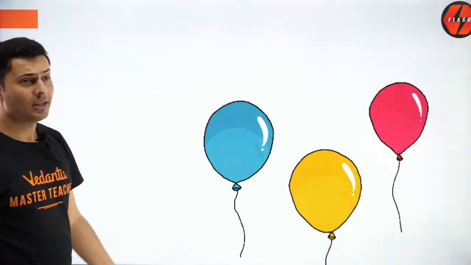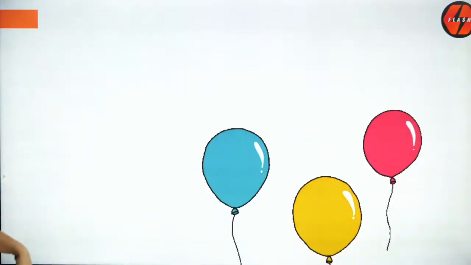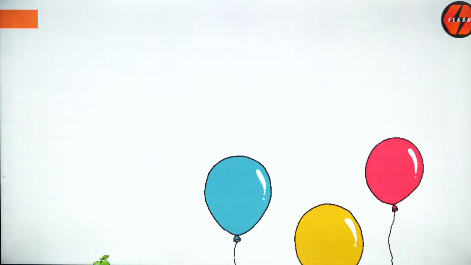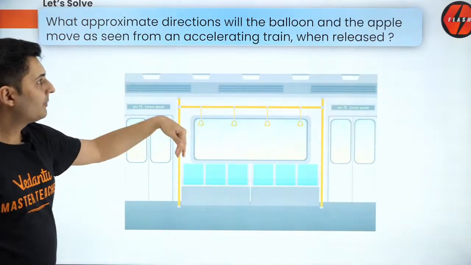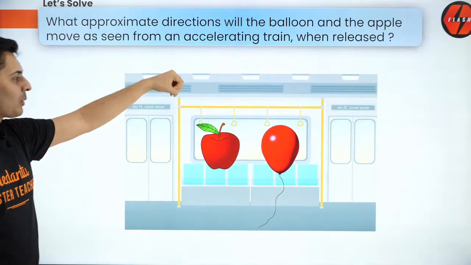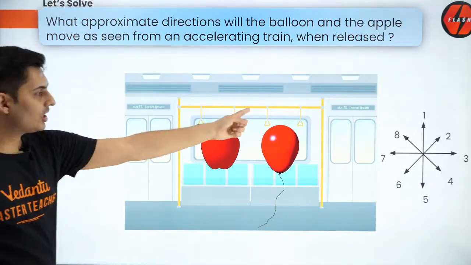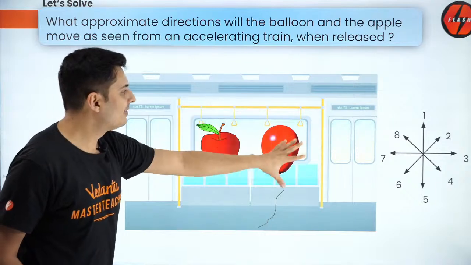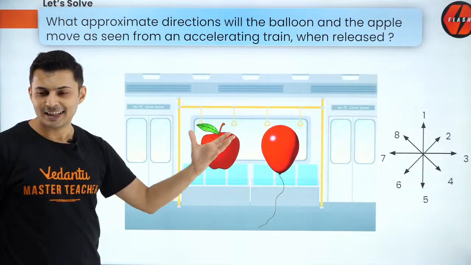Now, let's talk about balloons. Balloons go up because the buoyant force is much higher than the weight of the balloon. Similarly, an apple falls down because the weight of the apple is much more than the buoyant force on the apple. That's obvious. So, let's use this concept and see what happens in a train. There is a train which is accelerating, and there is a balloon over here, and there is also an apple over here. Both of them are released in that accelerating train. What do you think will happen? Which direction approximately do you think this balloon will move and the apple will move?